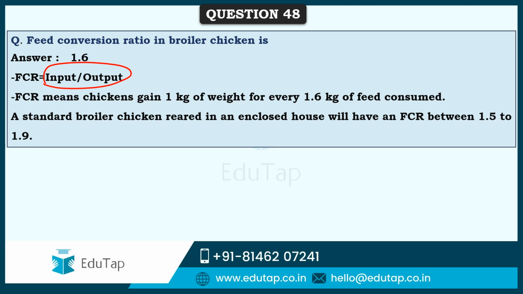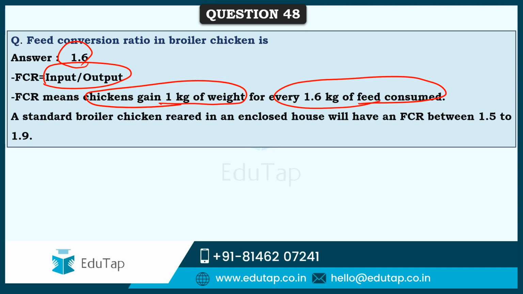Here, as per the answer, 1 kg weight of chicken is gained for every 1.6 kg of feed consumed. Generally a standard broiler chicken reared in an enclosed house will have an FCR between 1.5 and 1.9.